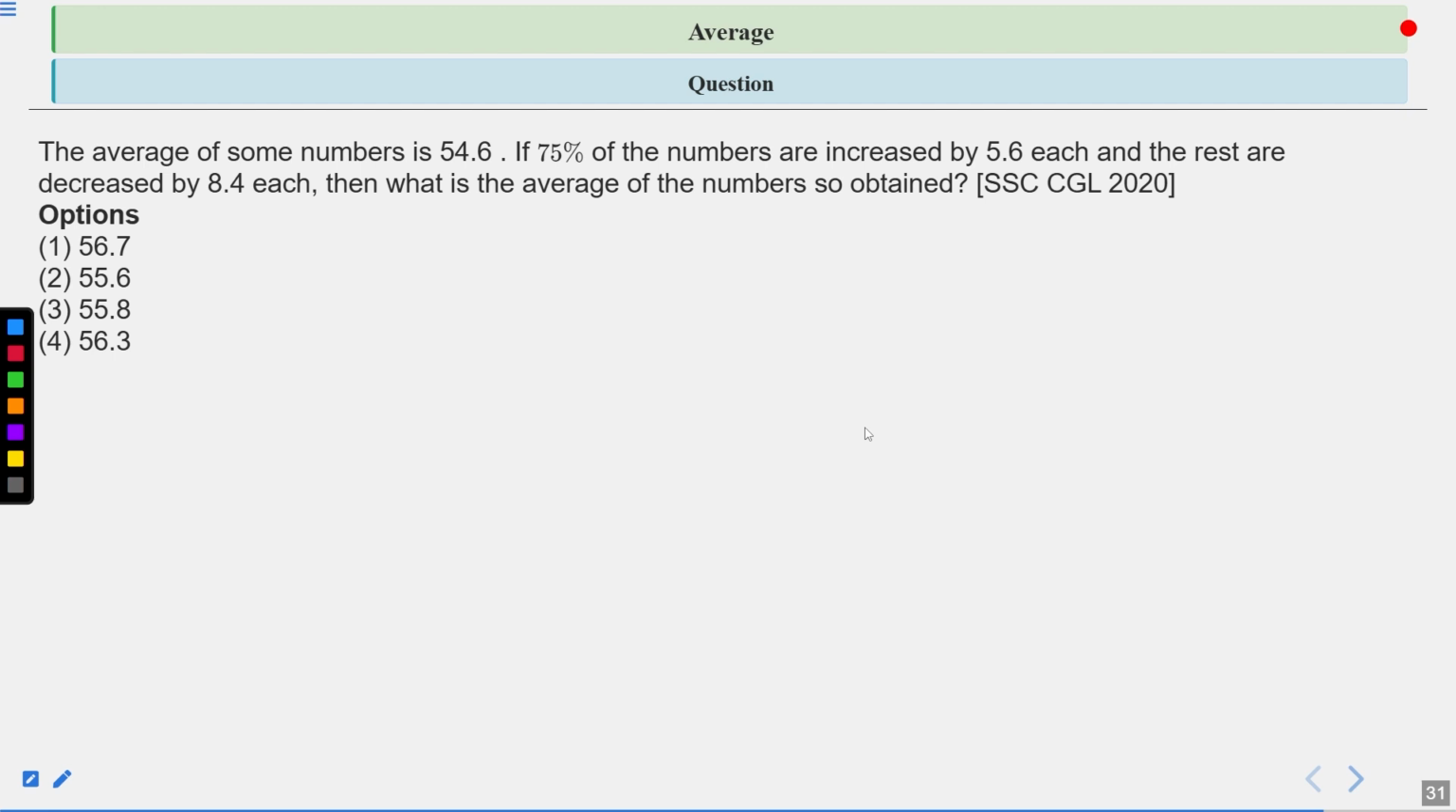The average of some numbers is 54.6. If 75% of the numbers are increased by 5.6 each and the rest are decreased by 8.4 each, then what is the average of the numbers so obtained? This question was asked in the SSC CGL exam in 2020. So there are four options. First one is 56.7. Second one is 55.6. Third one is 55.8. And fourth one is 56.3. Now you have 10 seconds to solve this question. Your time starts now.